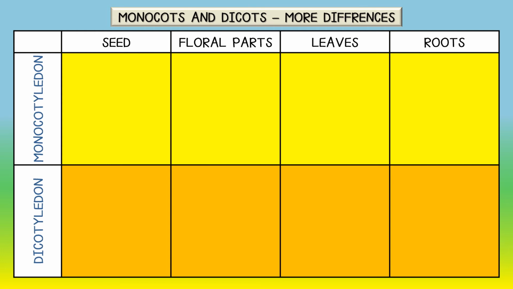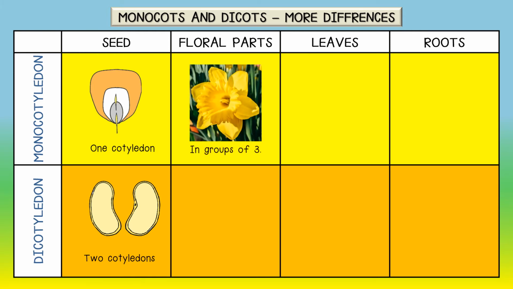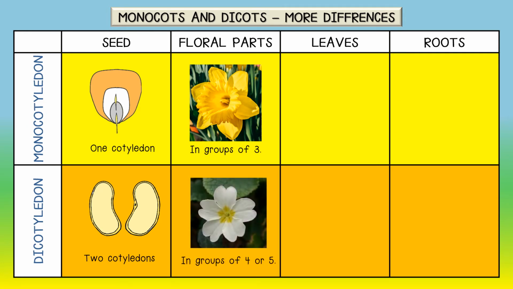There are even more differences in monocotyledon and dicotyledon plants. We know that monocotyledon plants have one cotyledon and dicotyledon plants have two cotyledons. The floral parts of monocotyledon plants are always in groups of threes. The floral parts of dicotyledon plants are in groups of fours or fives.